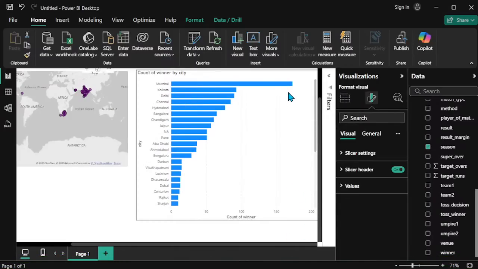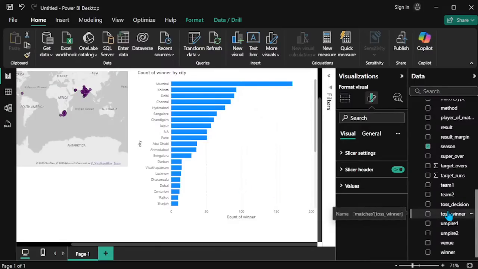So totally the Mumbai city has the highest winner range. Next to Kolkata, that is nearly 100 or 90, and Delhi is in third place, fourth place is Chennai. Now you see the count of the winners: Mumbai has 173, Kolkata has 93, Delhi has 90, Chennai has 85, Hyderabad has 77. So based on city wise, the winning count is there. Like if a possibility is passing the season.